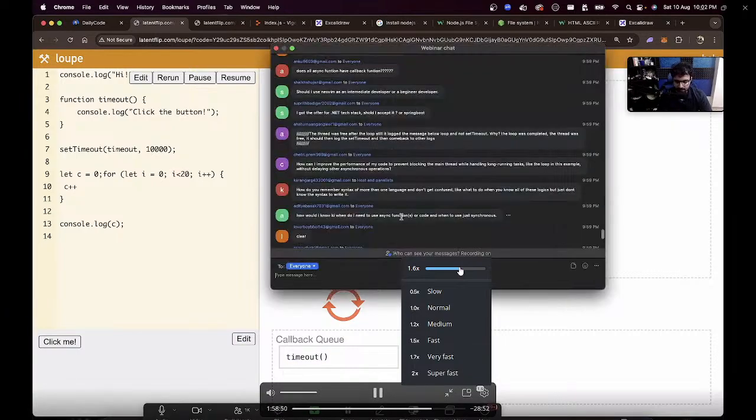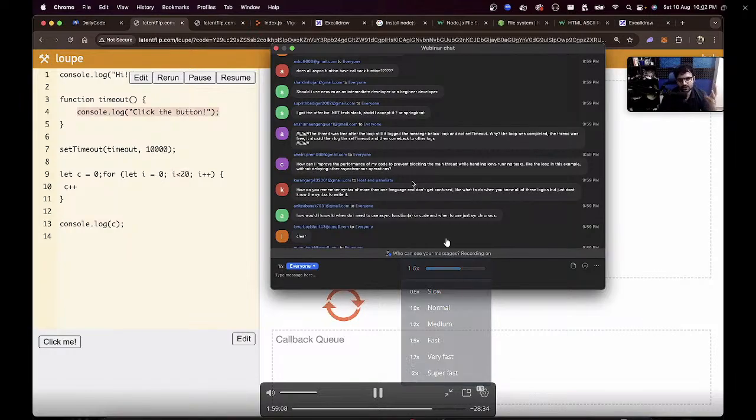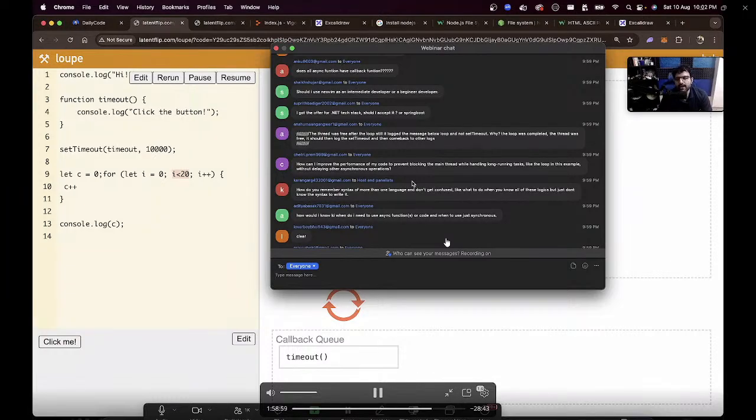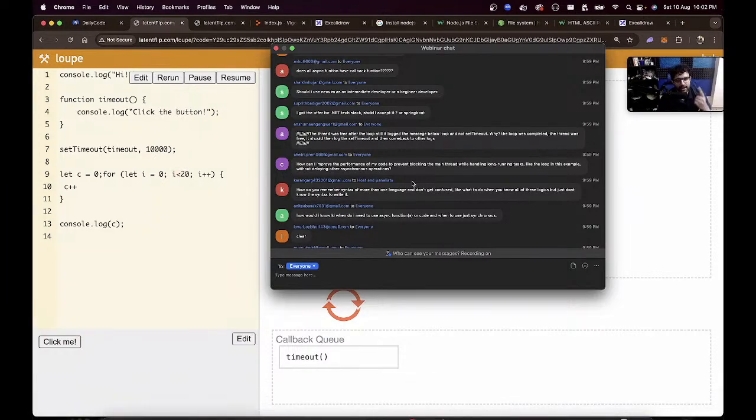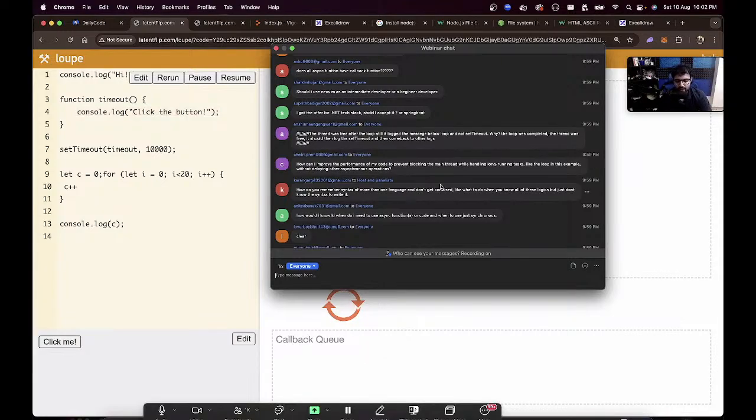Good question. How would I know if I need to use asynchronous code or synchronous code? For anything that requires IO intensive tasks, you should use asynchronous code. If you know you are going to hit a database, if you know you are going to read a file, if you know you have to use a setTimeout, use asynchronous code. Don't use synchronous code.